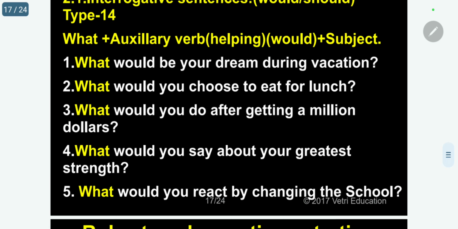Among these, how can we differentiate? Will means the future is long. Would means the future is less, very near. So for example, if it will take place within one hour, then you can use would. If it will take place after one year, you can use will.